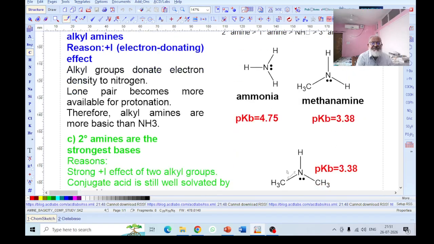Next, here the pKb value is shown. Here the pKb value of ammonia is higher, means less basic. The pKb value is lower, means more basic.